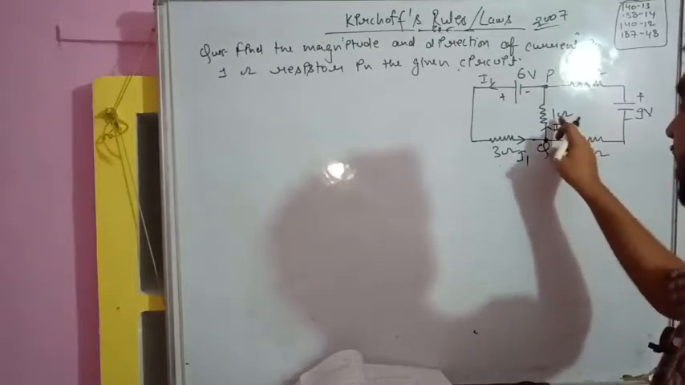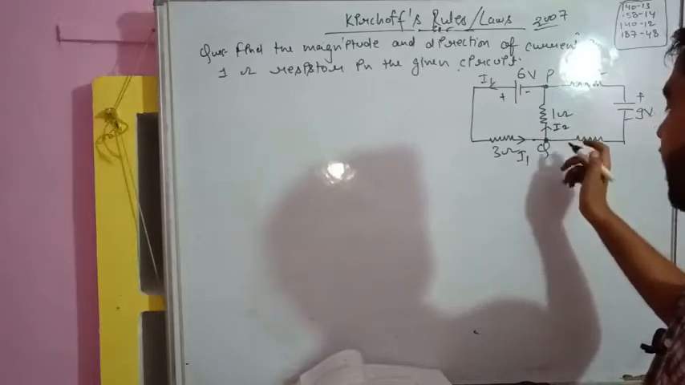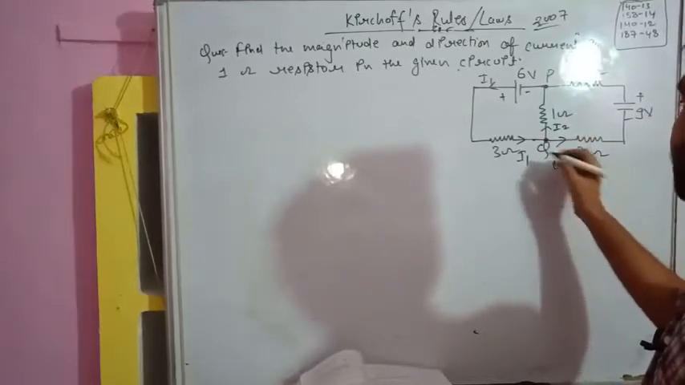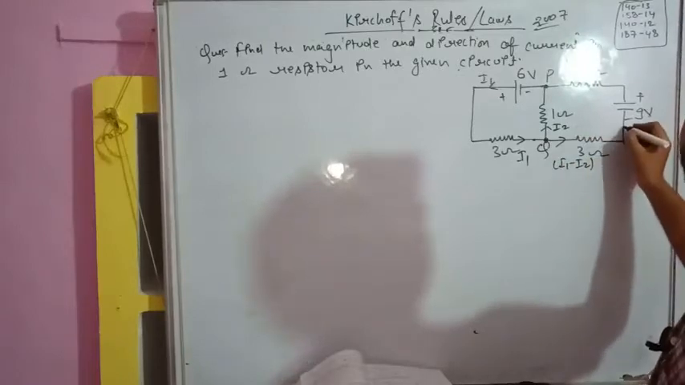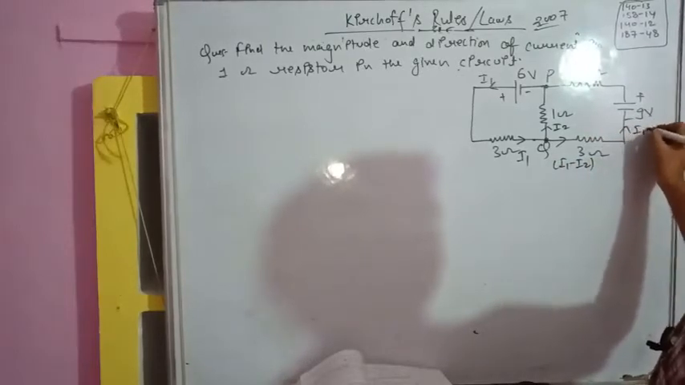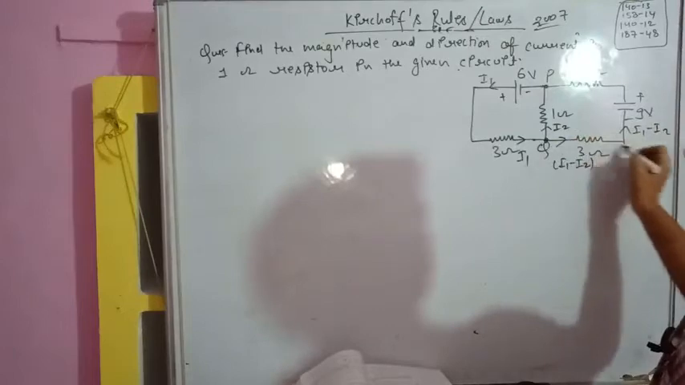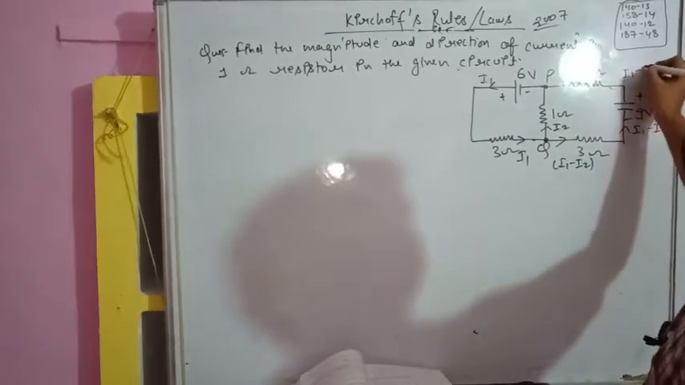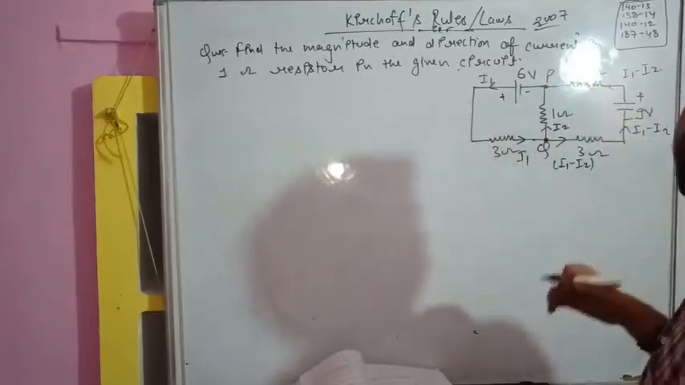If I2 current is going here, then what is the remaining current here? That will be I1 minus I2. So I1 minus I2 is here. Now this is a junction and this is a junction, so the same current should be here. So I1 minus I2, the same current should be here as well.